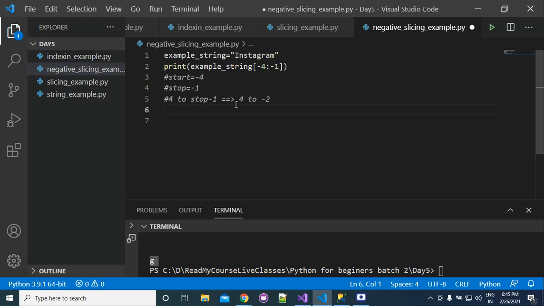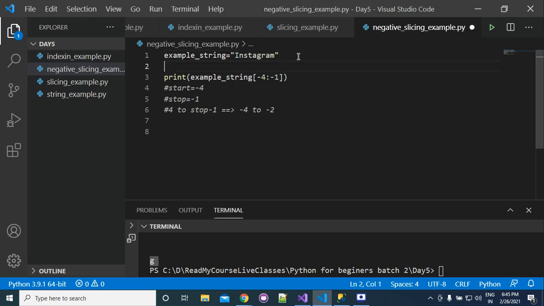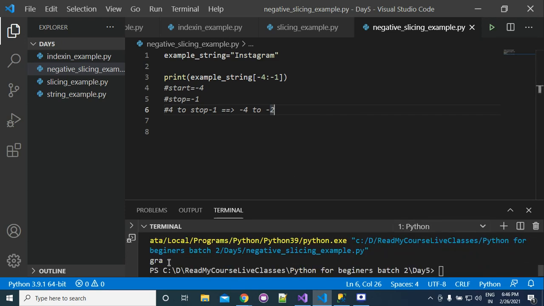So you will get the value from -4 to -2. So what is the value at -4? This is -1, this is -2, this is -3, this is -4. So you will get from -4 to -2 is this. So you will get GRA. It is printing you GRA.